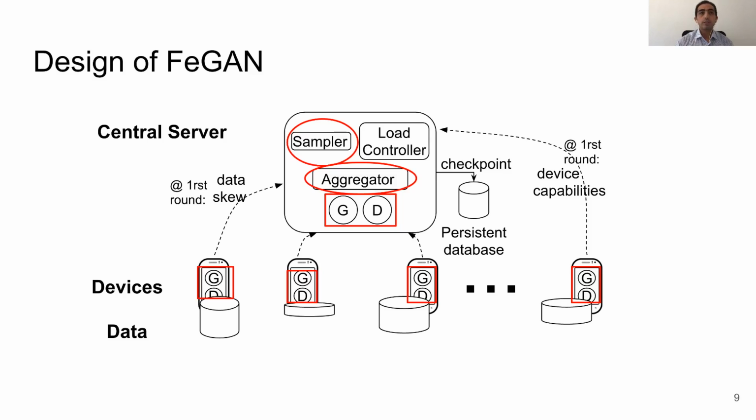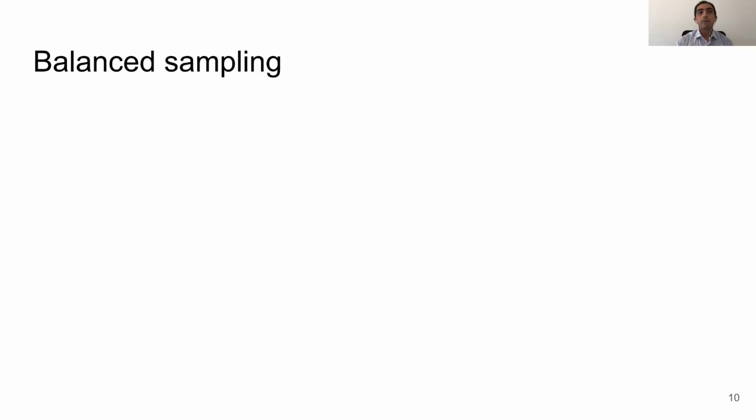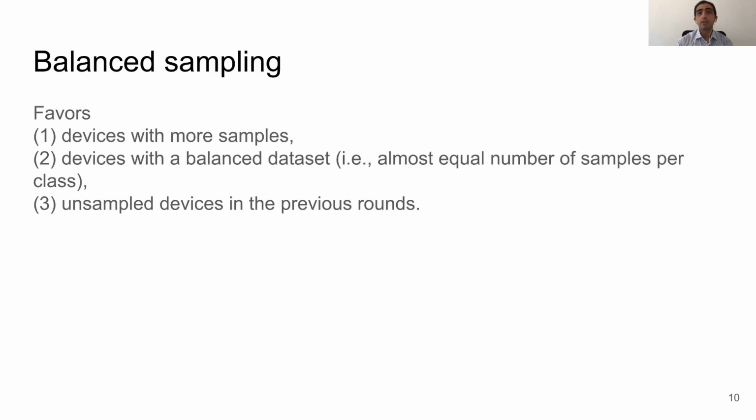Let's start with our first module, the sampler. FeGAN does what we call balanced sampling. In a nutshell, this technique tries to ensure the aggregation of a balanced number of samples per class in the updates applied on the model. This then tolerates data skewness and avoids the mode collapse problem. Concretely, this happens by favoring devices with more samples, devices with balanced datasets, and devices unsampled in previous FL rounds.